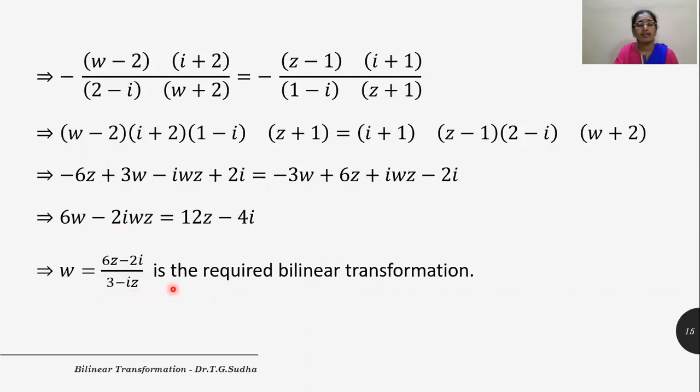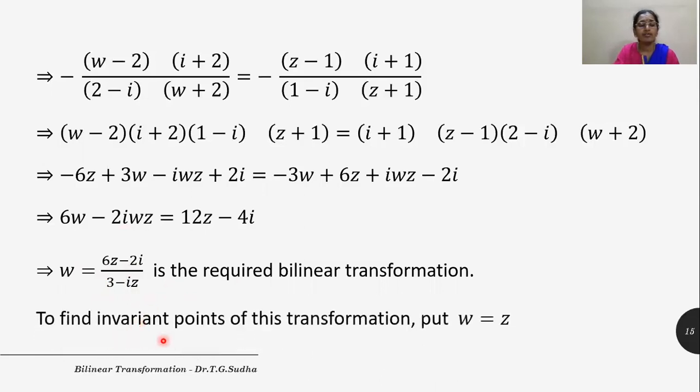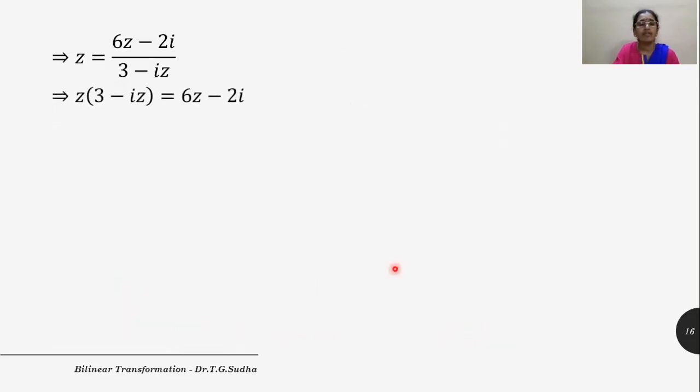Now in the second part, we need to find the invariant points. For that, we need to put W is equal to Z. So to find invariant points of the transformation, put W is equal to Z. So when we put W is equal to Z, this is the expression we get. Z is equal to 6Z minus 2I by 3 minus IZ.